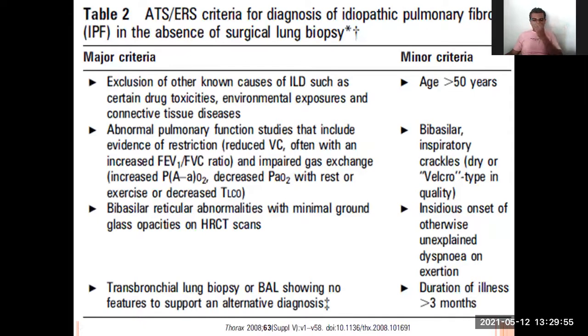So how can we classify? Again, same as rheumatic fever, major and minor criteria are present. So what are the major and minor criteria? The first thing is exclusion of other causes of ILD.